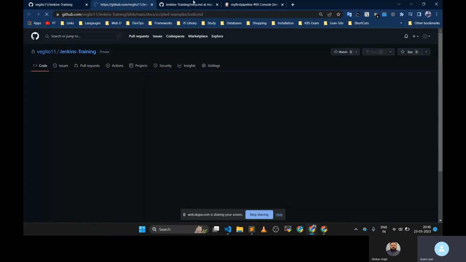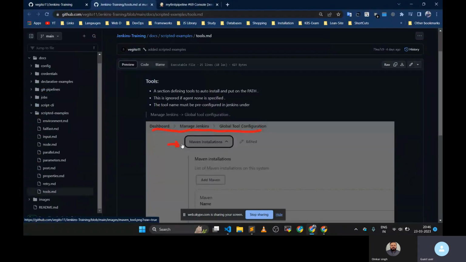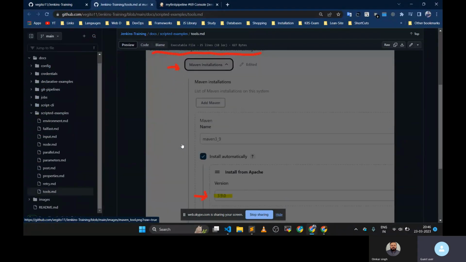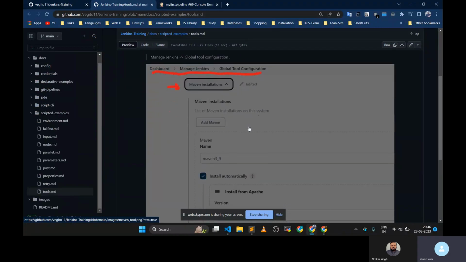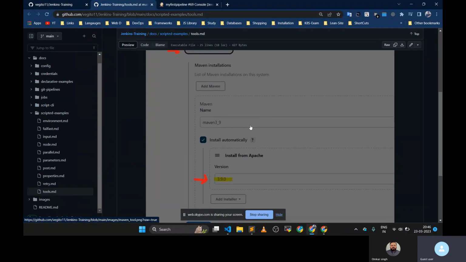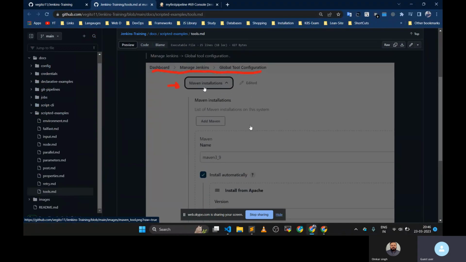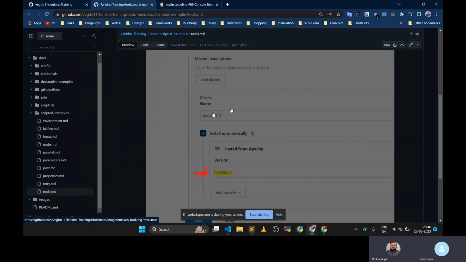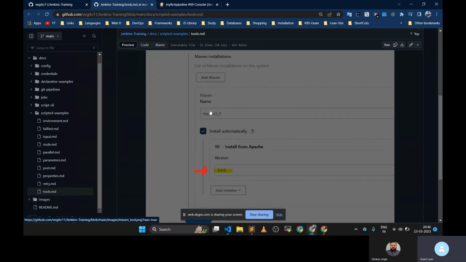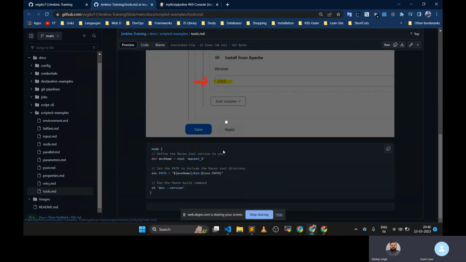Now go to the tools. So tools, as we have seen in the script pipeline also, if you want to add or work on multiple tools, it is possible. You just have to mention this in global tool configuration. Here you can see that there is a Maven section, and add the version of your Maven, specify here, and you can give any name here. Here we have given Maven 3_9. Now go back.